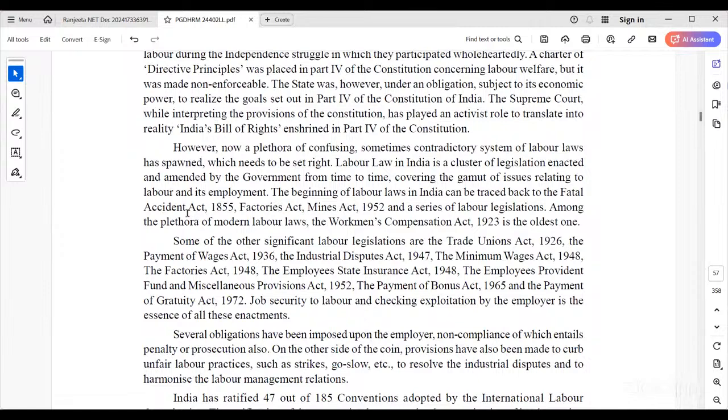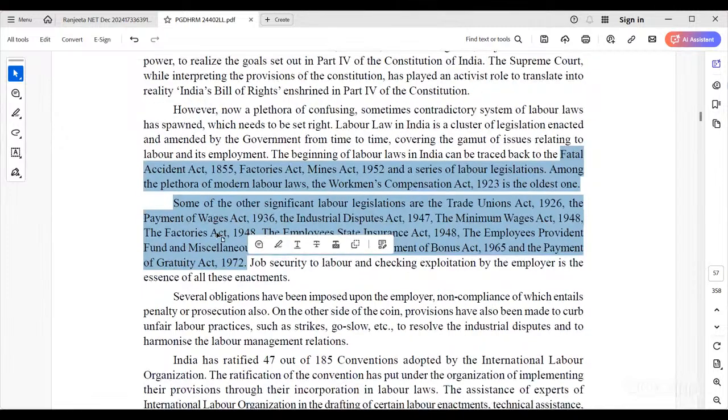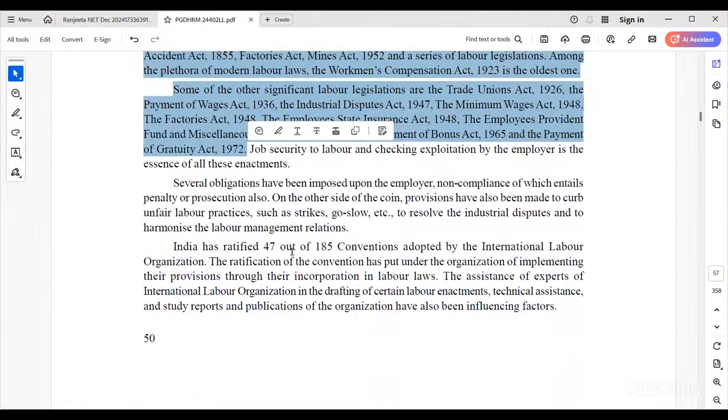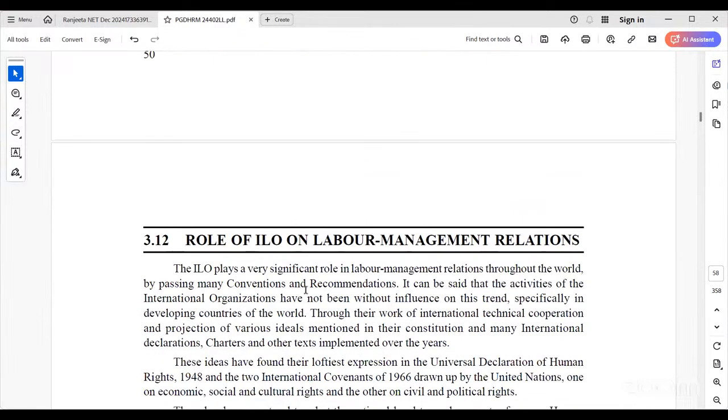Yesterday also we discussed that we have so many acts, more than 100 acts, and these acts are also aligned with the ILO.